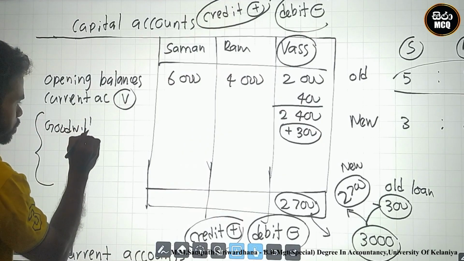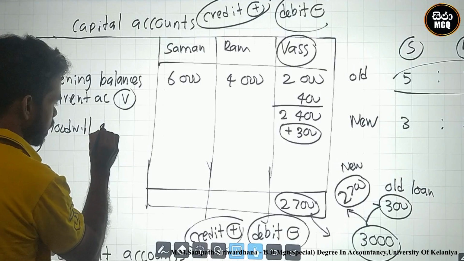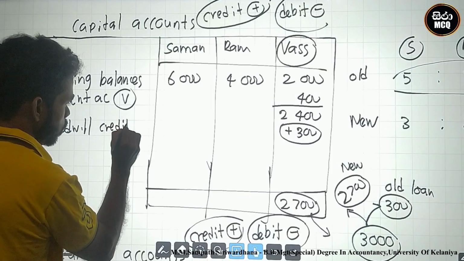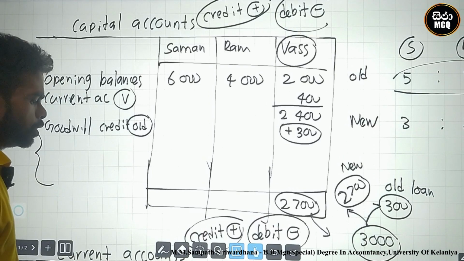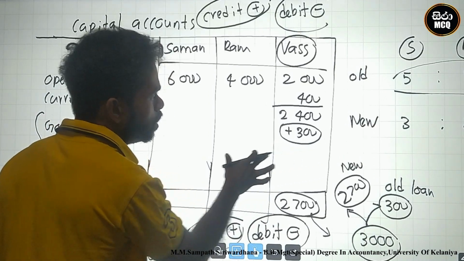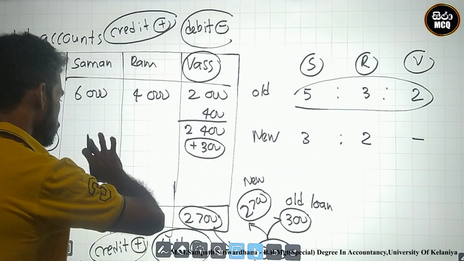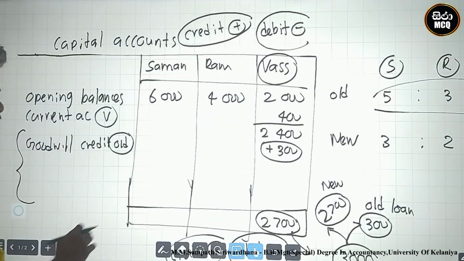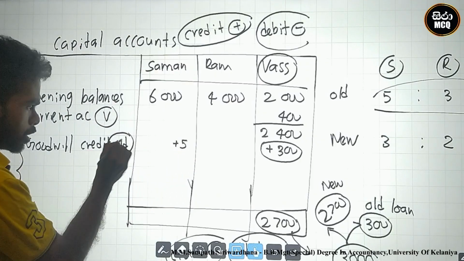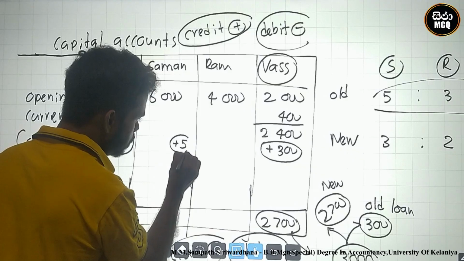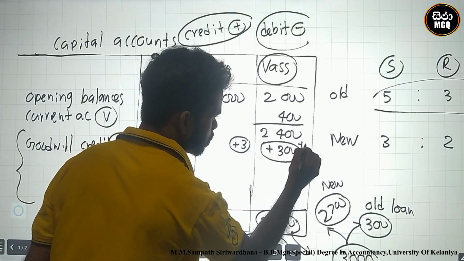Goodwill adjustment. We credit in the old ratio. What is the old ratio? You know what the old ratio is? The old ratio means 5 to 3 to 2. This is the old ratio, 5 to credit. Credit must be plus. 5 to 3 to 2.